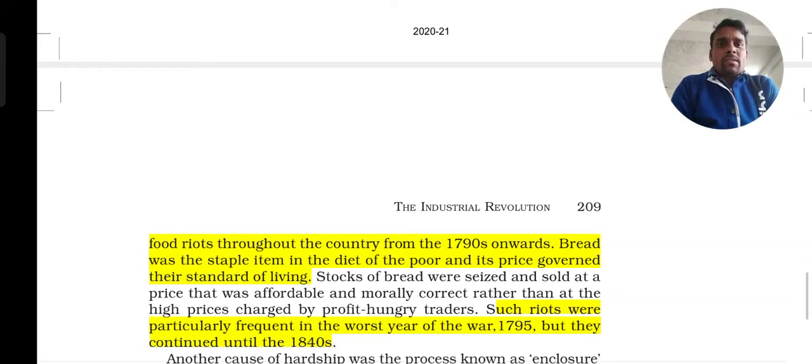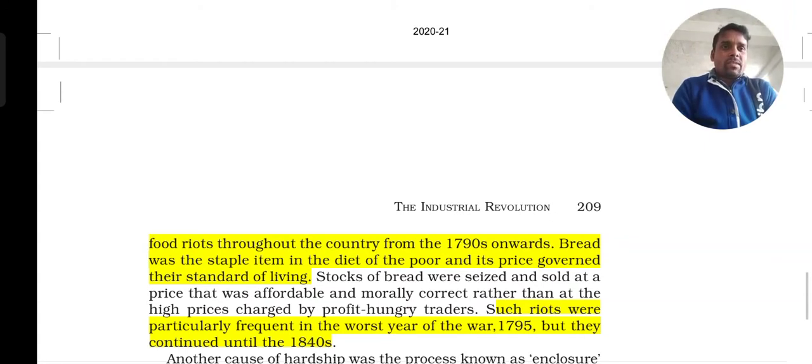And bread was the staple item in the diet of the poor, and its price governed their standard of living. And already we know how they were living, and the amount they were getting.